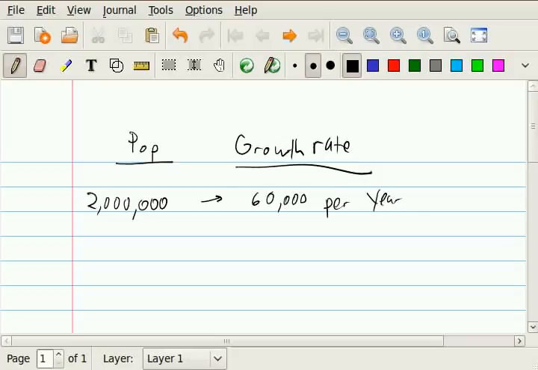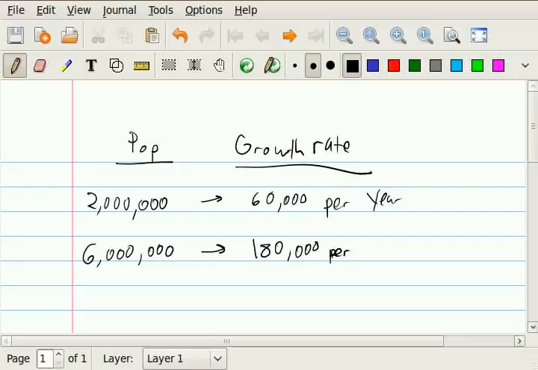Okay. Well, I asked this question then, well, how fast would it be growing when the population is 6 million? Okay. Well, the idea here is the proportionality, that if population in this country is growing exponentially, then when we triple the population, we're also going to have 3 times the growth rate. So if at 2 million we grew 60,000 per year, when the population is 6 million, a few years later probably, we'd be growing at a rate of 180,000 per year.